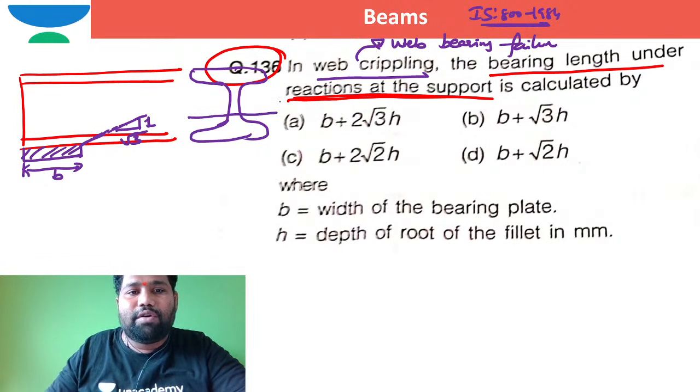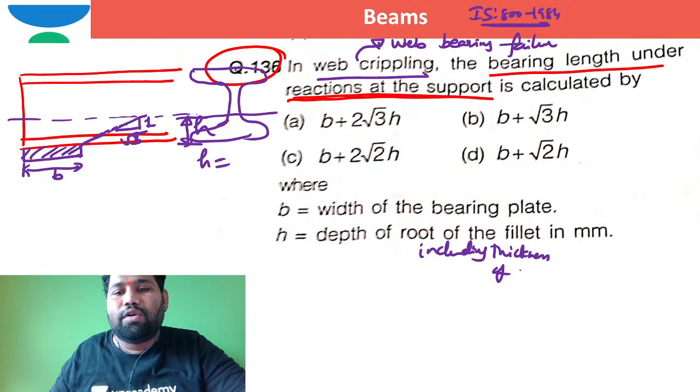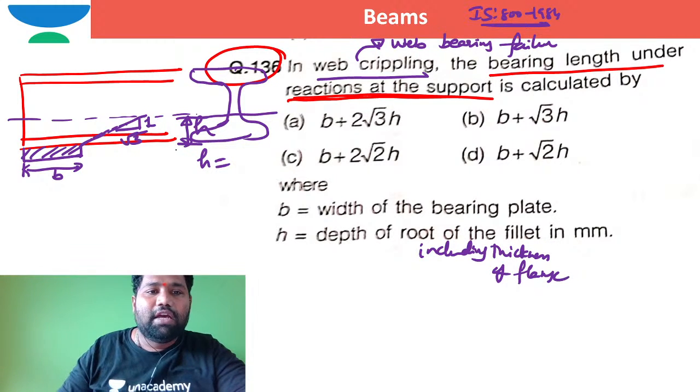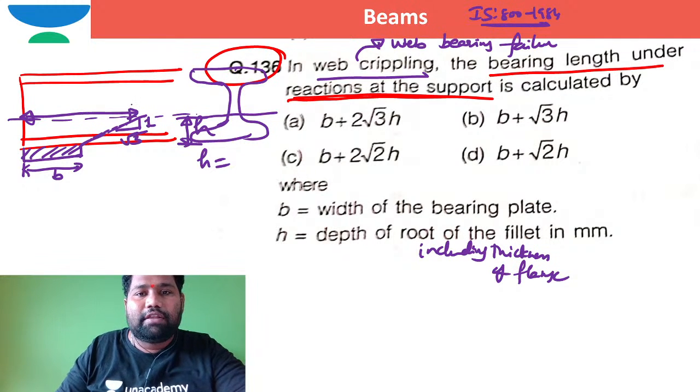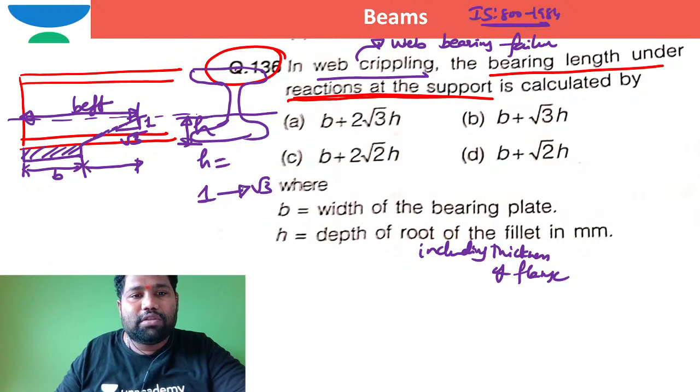So if this is the level of root radius, and the depth of this critical section from the bottom is h, where h stands for the depth of the root of the fillet including the thickness of the flange, in millimeters. This is the effective bearing width for web crippling. How can you work it out? This is h. So for one vertical, the horizontal is root 3. For h vertical, the horizontal is root 3h definitely.